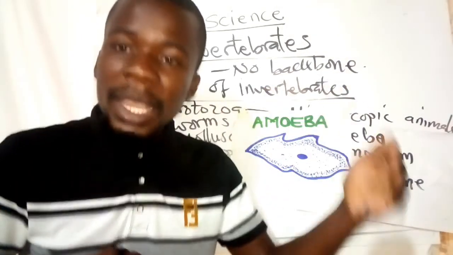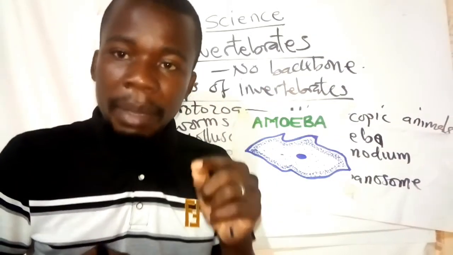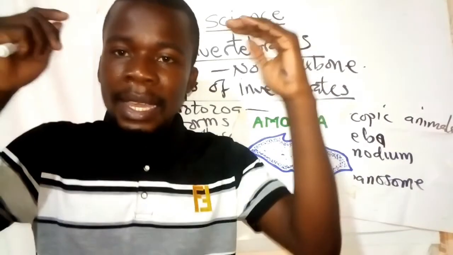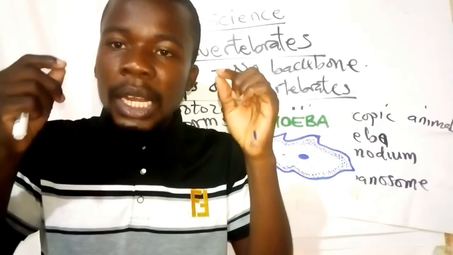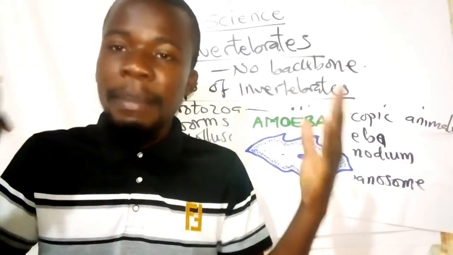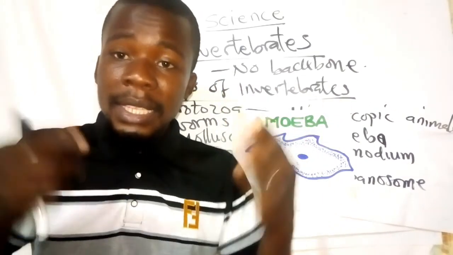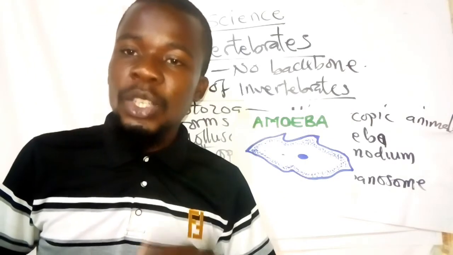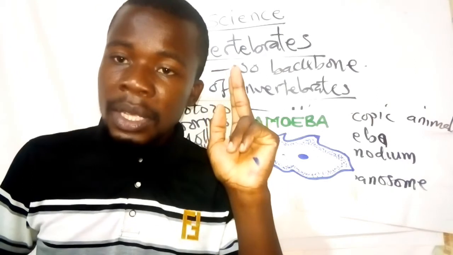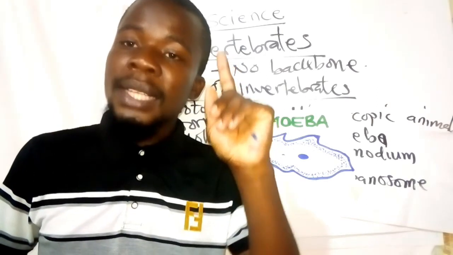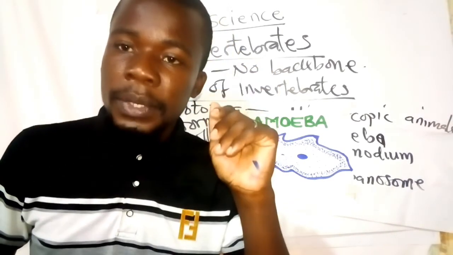We have to use a microscope to see them. Remember, we are discussing the invertebrates. We have said invertebrates are the animals with no backbone. And these invertebrates are classified into 4 groups: the protozoa, the worms, the mollusks, as well as the arthropods.